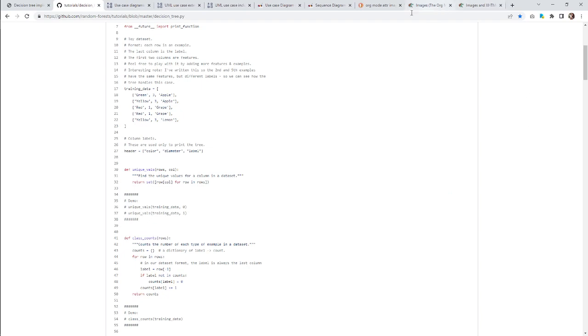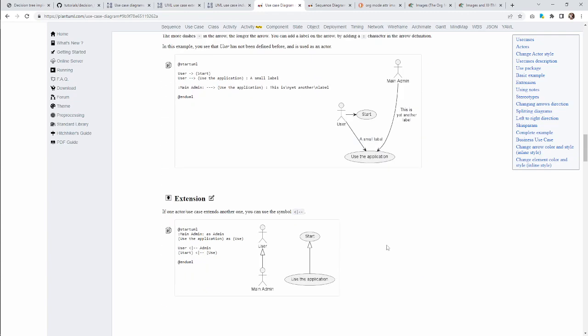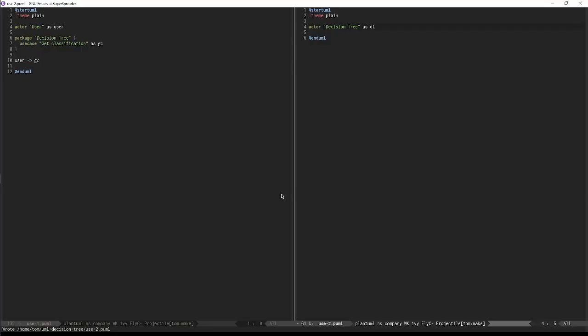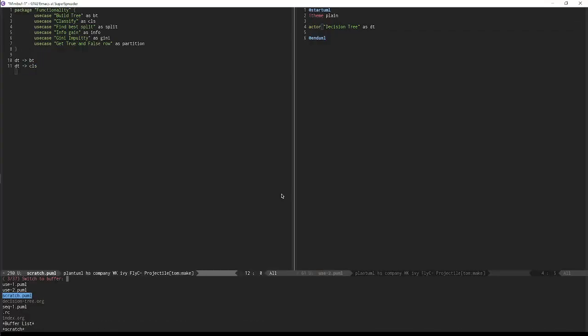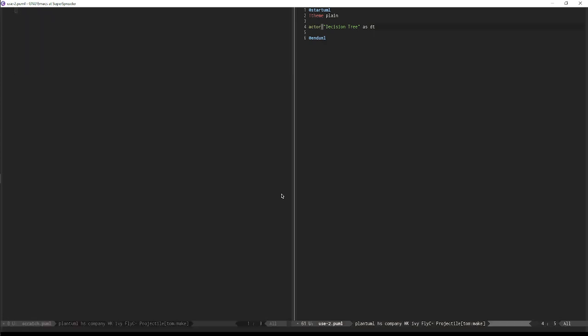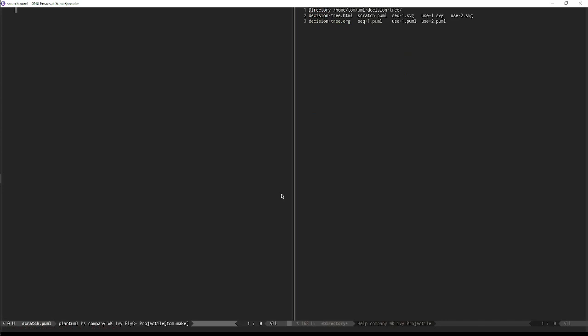Okay, so anyway, let's take a look really quick at the use case diagrams. That is part of what we're learning here. So we have actor. We'll just let it be an actor. Screw it. I was trying to do something. I guess it's either got to be an actor or a use case. I should not have named that with a .puml extension. What?